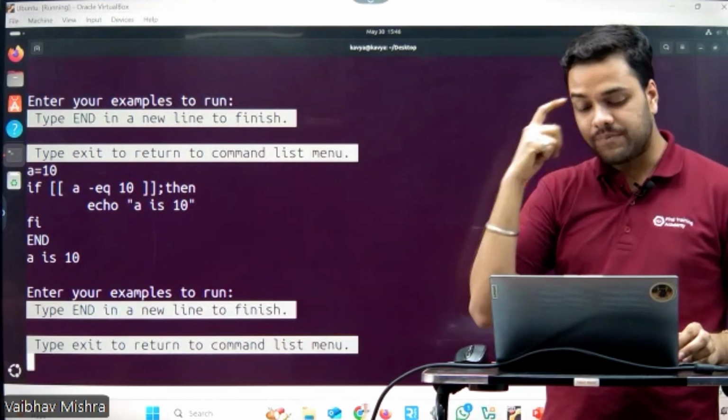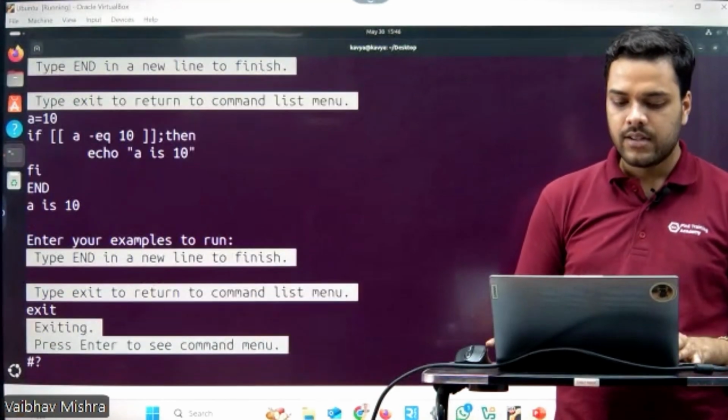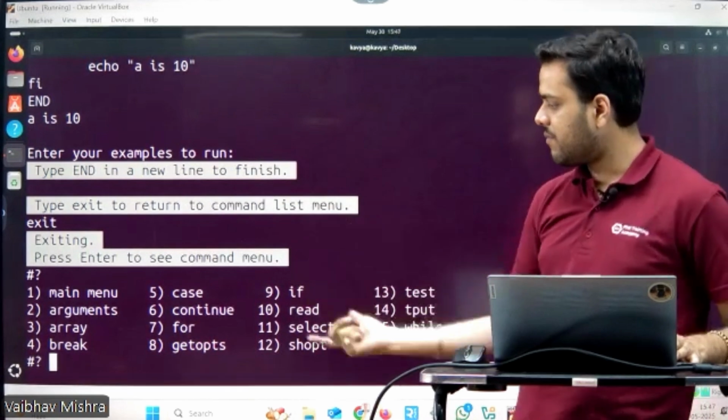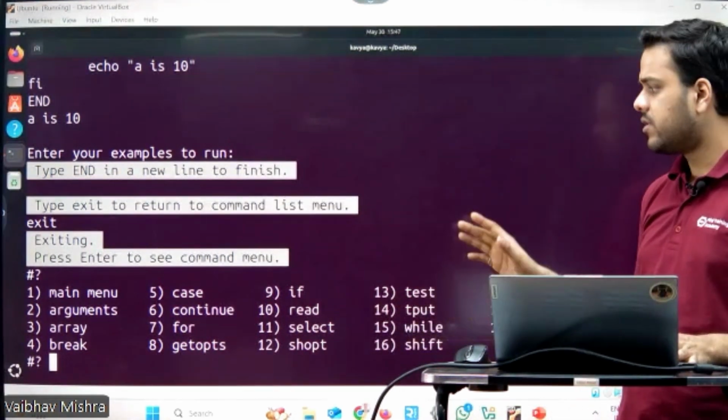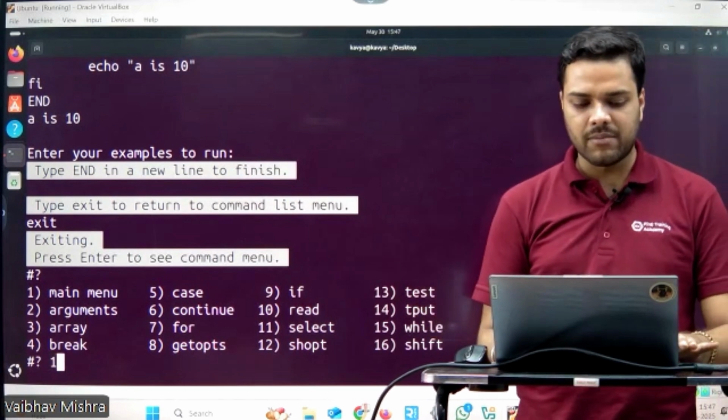Now let's exit. To return to the help menu, type exit. Here you will see again we have all the commands in the help section. If you want to move to any other command, you can. So let's return to the main menu.